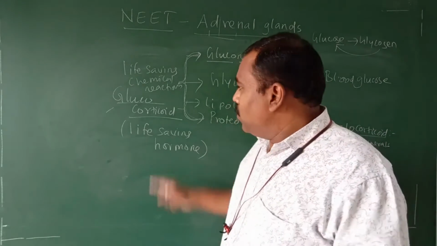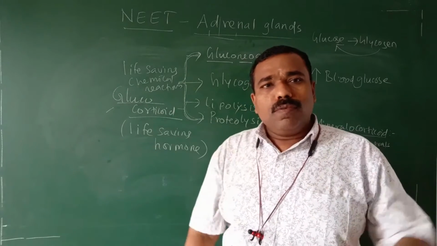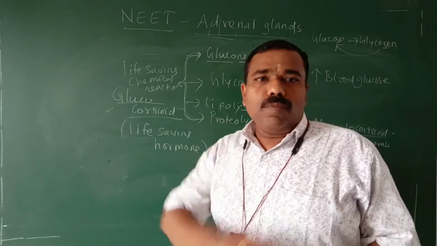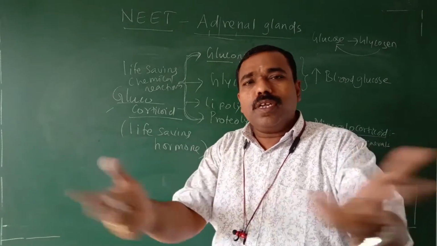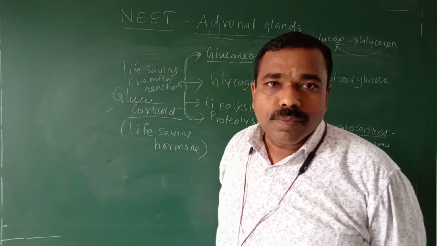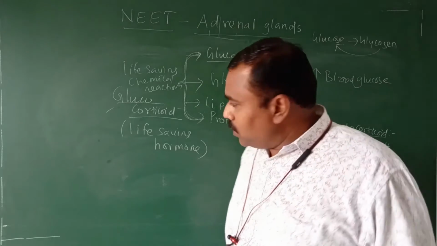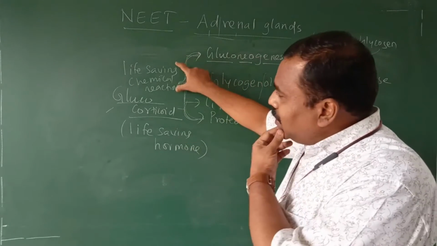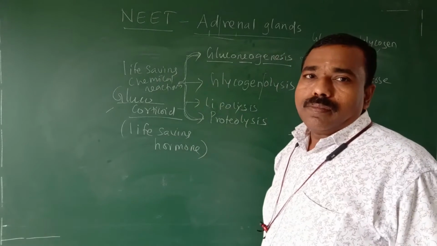During that time, the glucocorticoid release the glucose from the glycogen, from the other source, whatever the source present in our body, and provide to the blood. So our life becomes saved. That's why it is called life-saving hormone, life-saving reaction or life-saving metabolism.